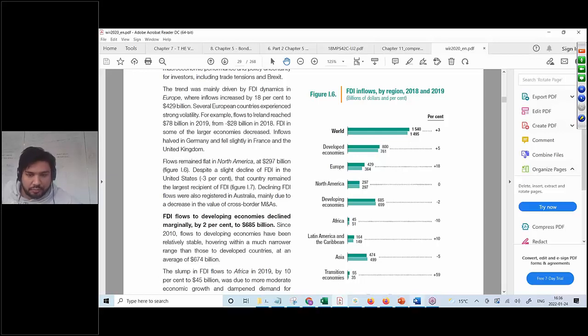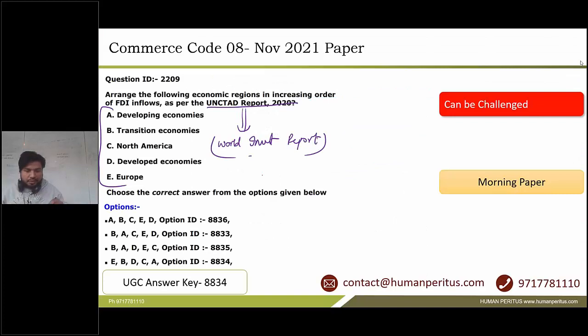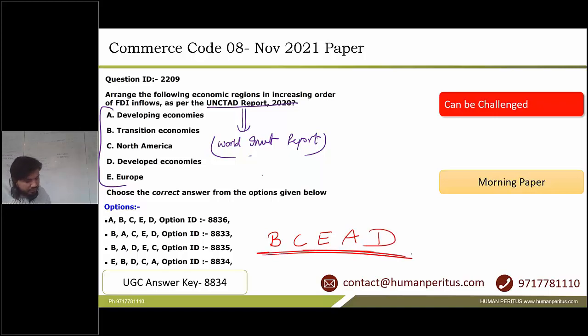Okay, so now let us come back to our PPT. As I showed you, since we need to make the order in increasing order, the correct order would be B, which is transition economies. After that, it would be C, which is North America. After that, E, which is Europe. After that, developing economies, and then developed economies. So as you can see, no option provides the correct order. Therefore, this question needs to be challenged. This question can be challenged, right?